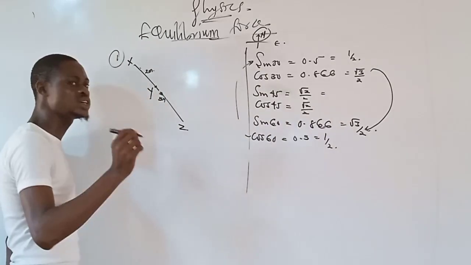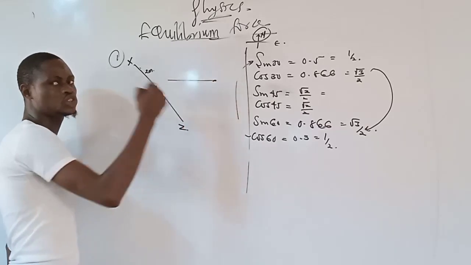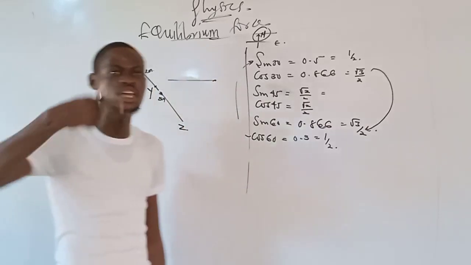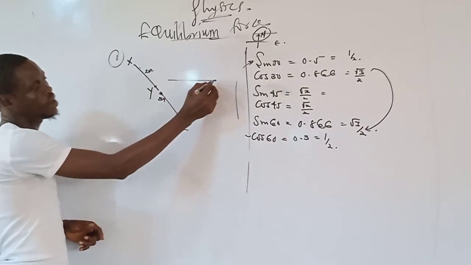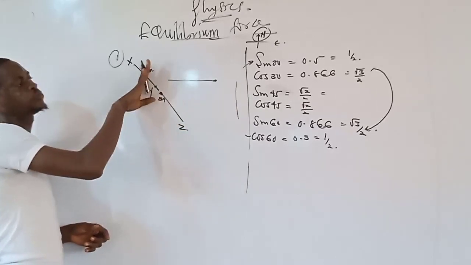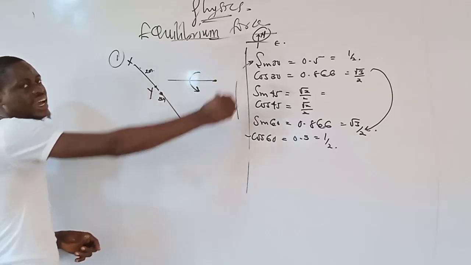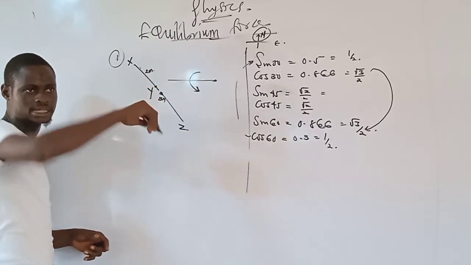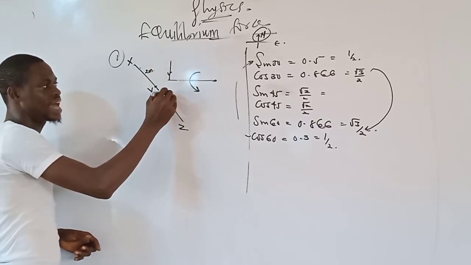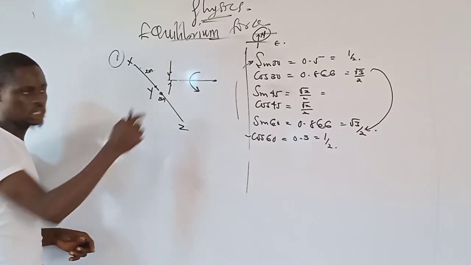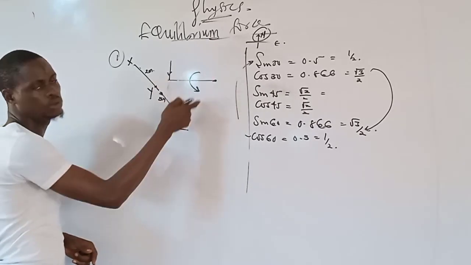Altogether, that means before you can have moment, let me say I have a body like this. Moment is just like a twisting, a turning effect that is used to turn a body. Now, I want to turn something about this point. It is impossible for me to push it like this to turn. I can only turn this thing along an angle like this by adding a force that is acting downward or a force that is acting upward, parallel to the vertical direction. That is the only way I can resolve the moment about this.